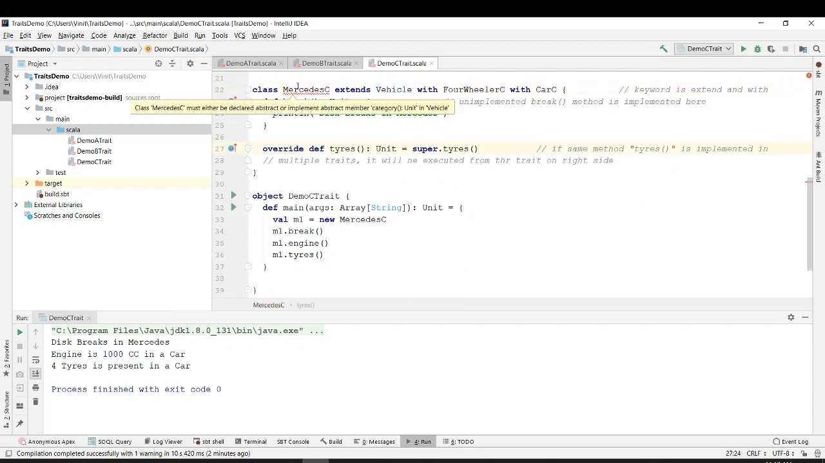Okay, you can see that it is already giving some error. It says that class Mercedes C must either be declared as abstract or implement abstract member category function, right? So it is saying that either define this class as an abstract class or implement the category method. So let's do that. We have to implement the category method.